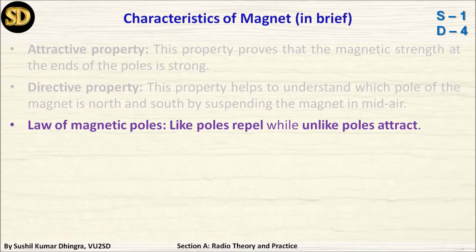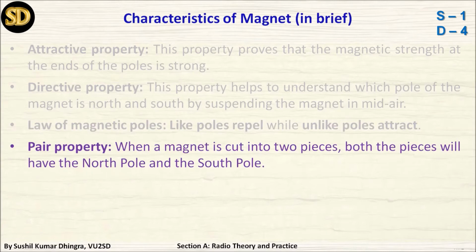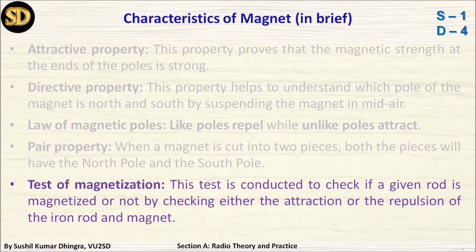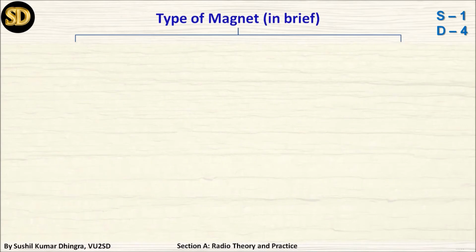Law of magnetic poles: like poles repel while unlike poles attract. Pair property: when a magnet is cut into two pieces, both pieces will have a north pole and a south pole. Test of magnetism: the test is conducted to check if the given rod is magnetized or not by checking either the attraction or the repulsion of the iron rod and the magnets.